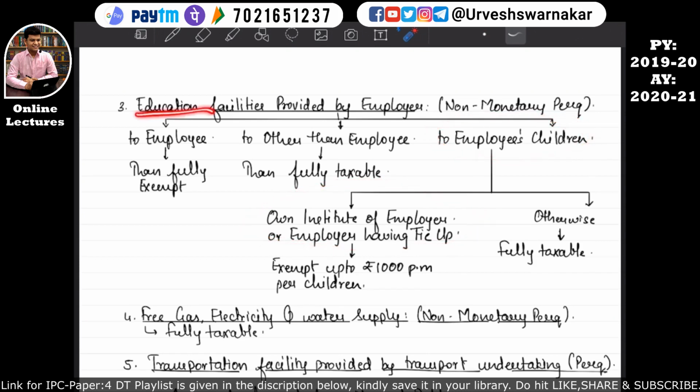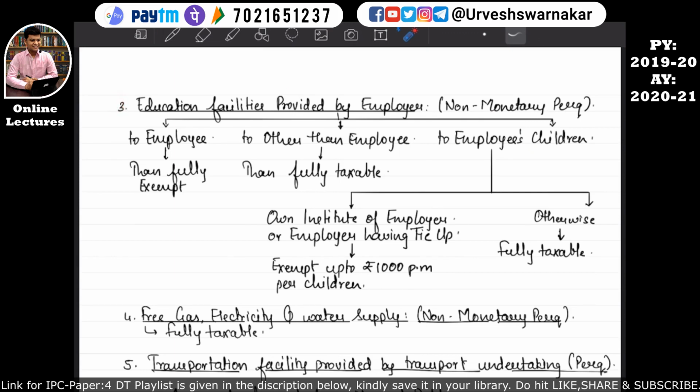So let's revise this part again. Education facility provided by the employer to the employee's children, and such education facility is given in the own institution of the employer, or the employer has a tie-up with some institution, then exemption is available up to rupees 1000 per month per child. But what if the education facility is provided to the employee's children otherwise than in this case? That means in an institution where the employer does not have a tie-up, or the institution is not owned by the employer, then whatever expenditure has been incurred by the employer on the education of this employee's children will be considered in the computation of the income from salary of this employee. I hope this is quite clear to you all. So our part number 3 is complete.